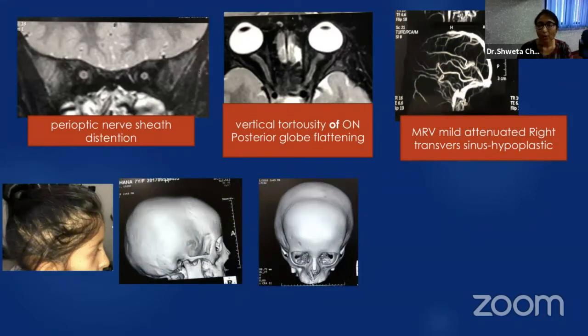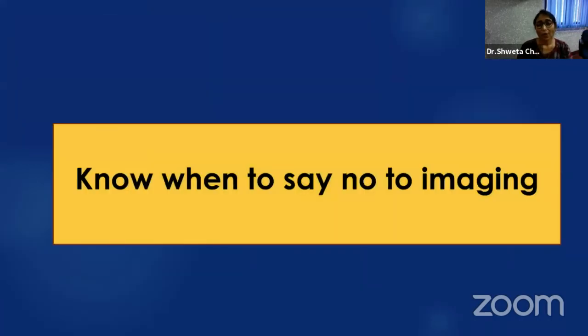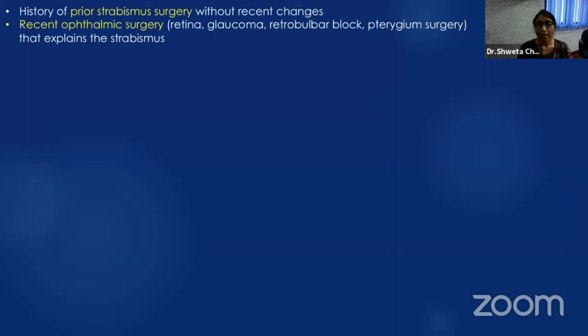craniosynostosis, because of the abnormal shape of her skull, and it showed synostosis of the sagittal and lambdoid sutures along with the synostosis of metopic sutures. So she was further managed in the pediatric department. So know when to say no to imaging.